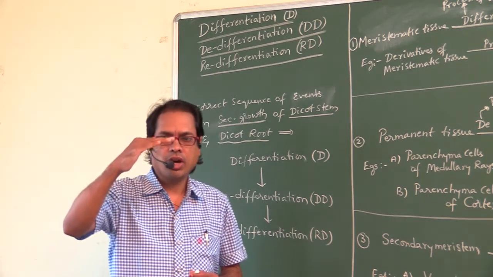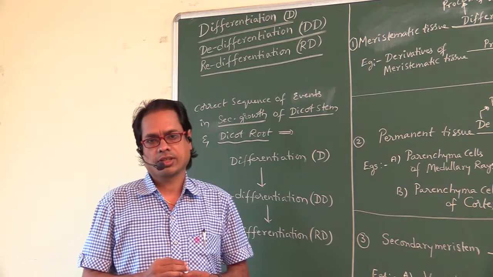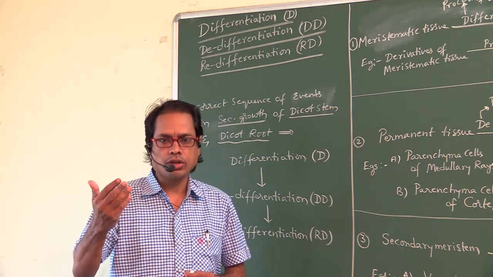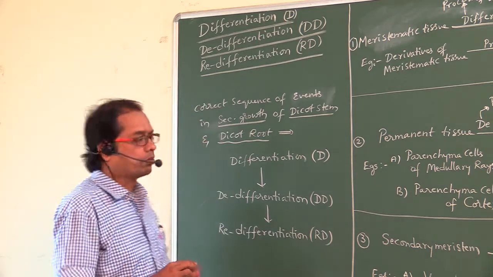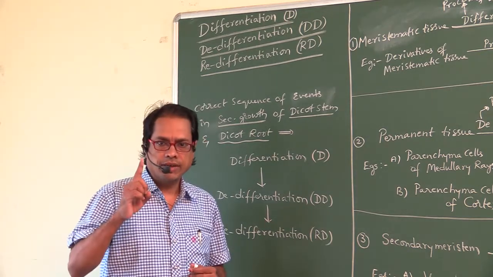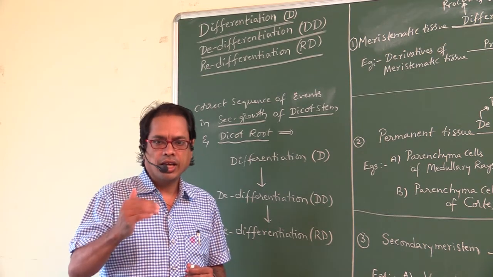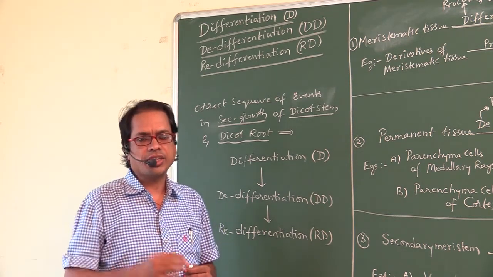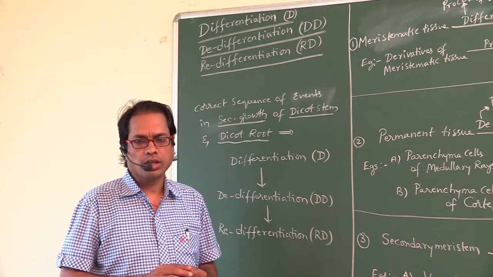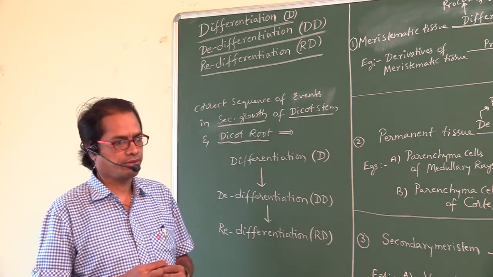First of all, differentiation occurs, that is, before secondary growth. Later, during secondary growth, de-differentiation and then redifferentiation occur.